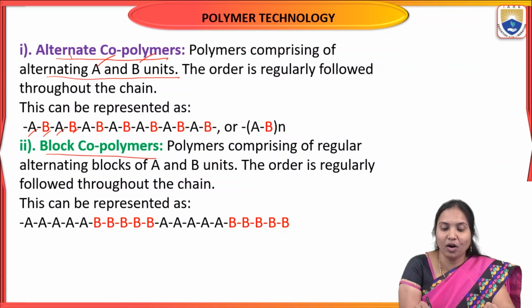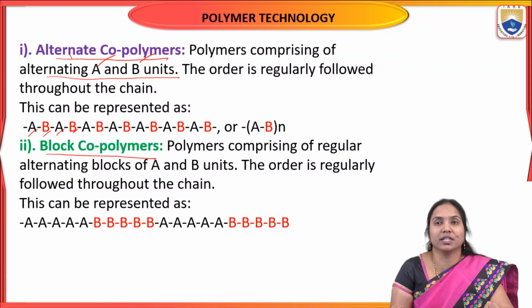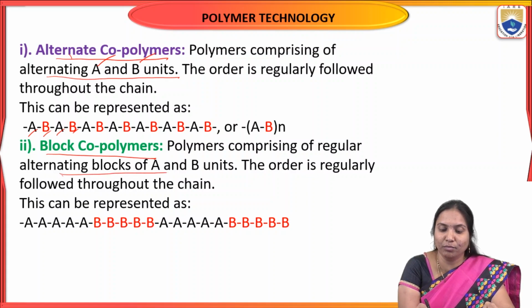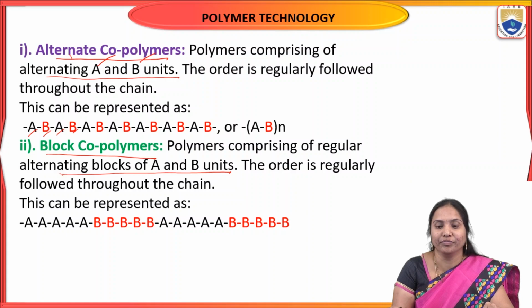And here, block copolymers. In this case, this type of polymers comprises regular alternating blocks of A and B units. In the first case, A and B, both these two monomers are arranged alternatively. But in the second case, blockwise, an A monomer block first and then a B block, then an A block, then a B block, a blockwise arrangement of monomers.